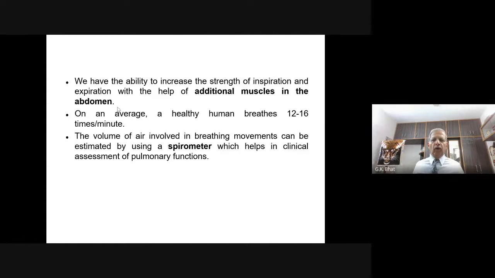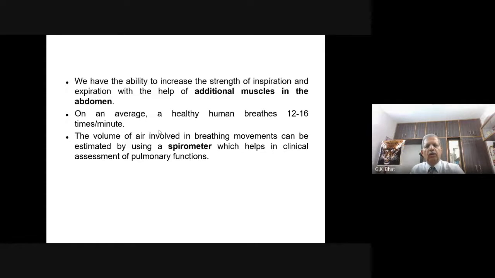At that time, your abdominal muscles move. Remember, the additional muscles in your abdomen have to work. On an average, how many times do you breathe? A healthy human being, a healthy man or healthy woman, generally breathes 12 to 16 times per minute. You can just see your watch and check how many times you are breathing normally.